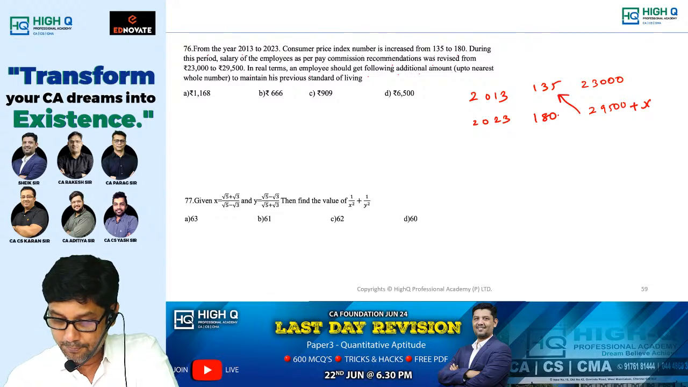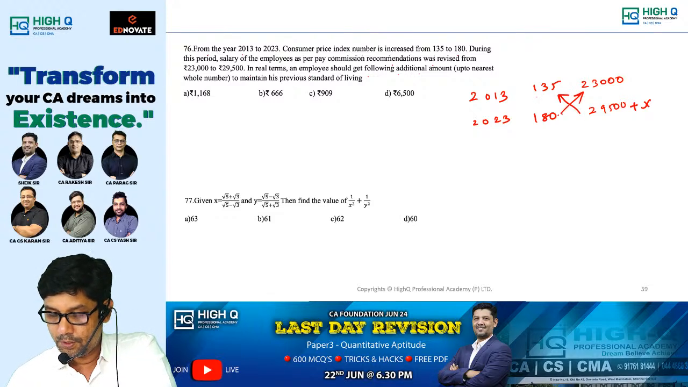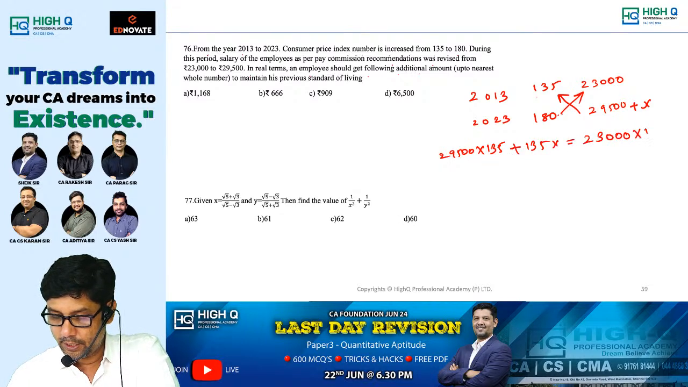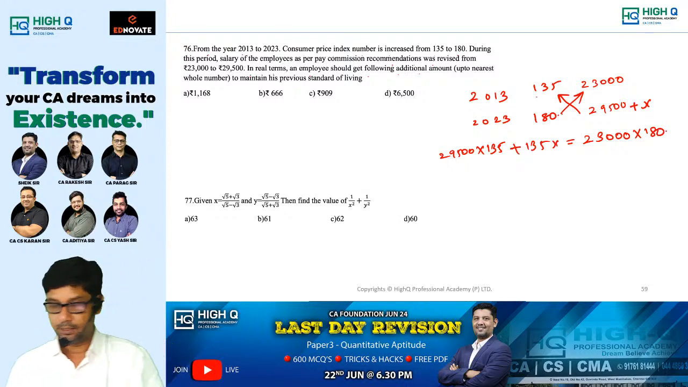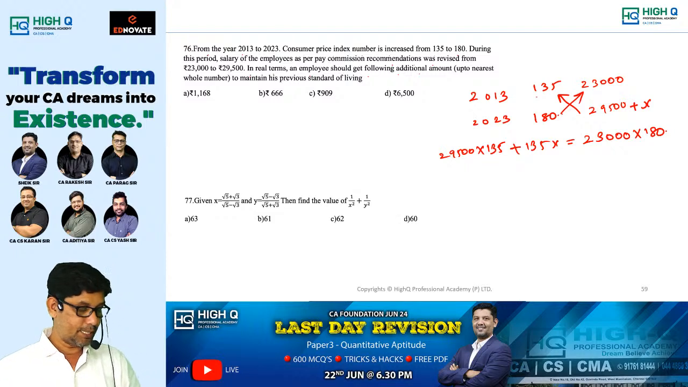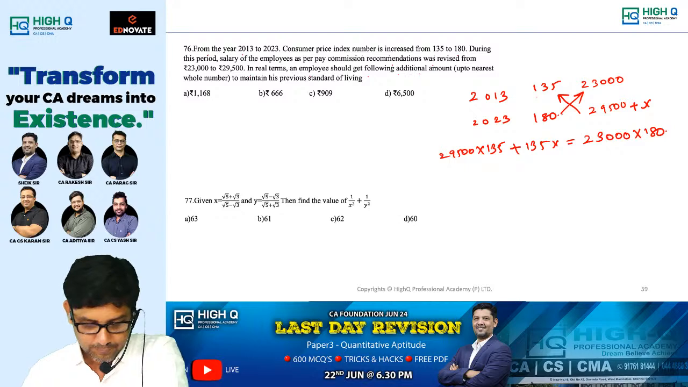Yes, just cross multiply. Can you please cross multiply and get the answer, my dear? 29,500 into 135 plus 135X is equal to 23,000 into 180. Can you please simply get the answer fast? 23,000 into 180 minus 29,500 into 135, divided by 135. I get 1166 approximately, option A.